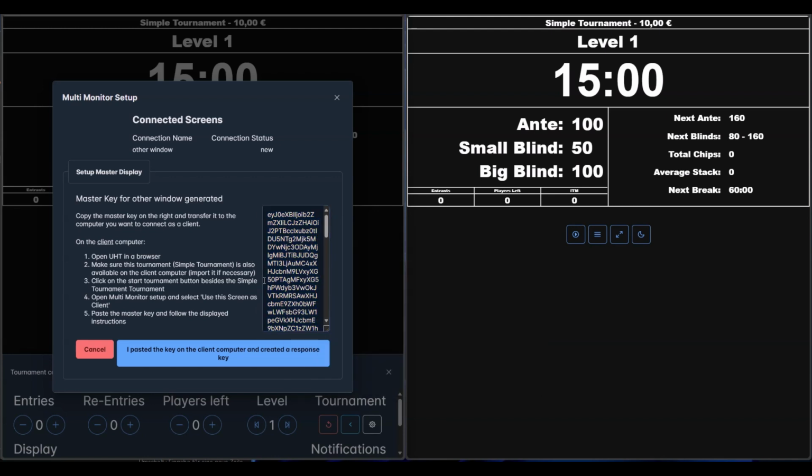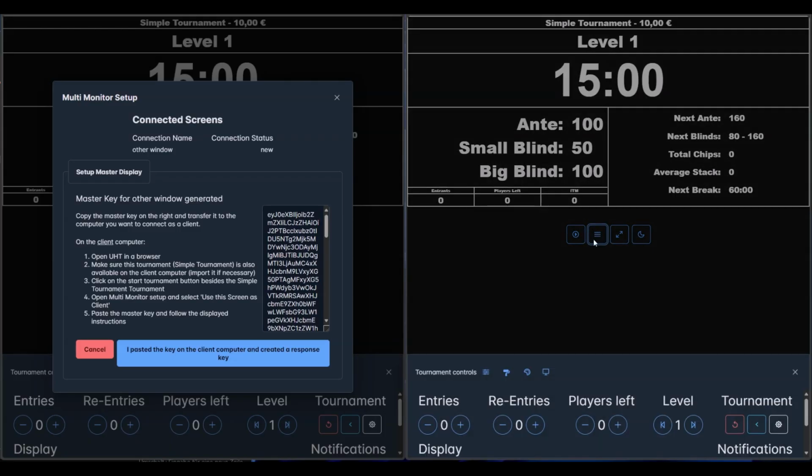So now we need to go to the other computer. In our case, it's just another window, but if you have different computers, you would have to transfer this key somehow to the other computer. Maybe send an email, put it on a USB thumb drive, and copy it on another computer. Doesn't matter, as long as this key somehow makes its way to the other computer.